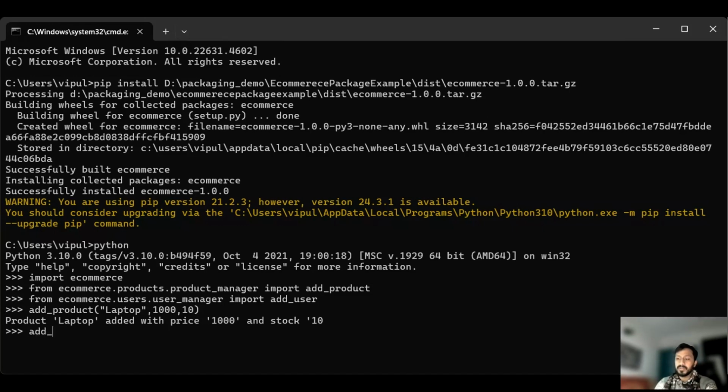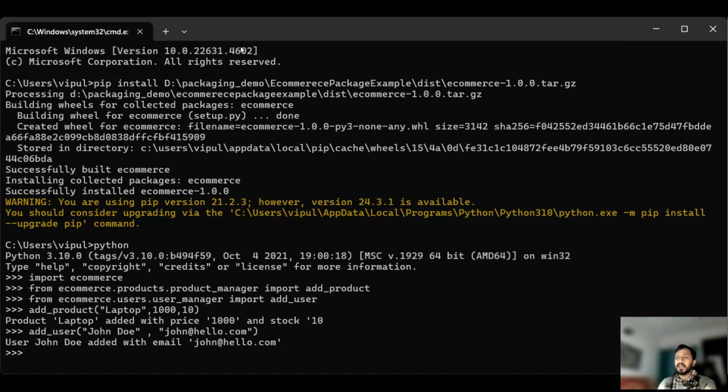Then add user. And then I can just use John Doe over here, and then give john@hello.com. So everything is working cool, right? You can use it in this command prompt, and you can see how these things are working.